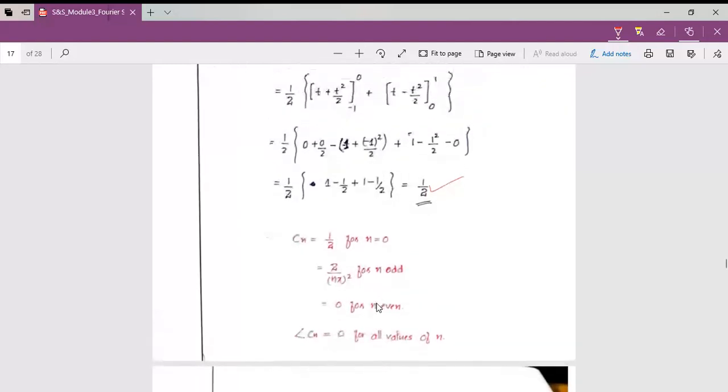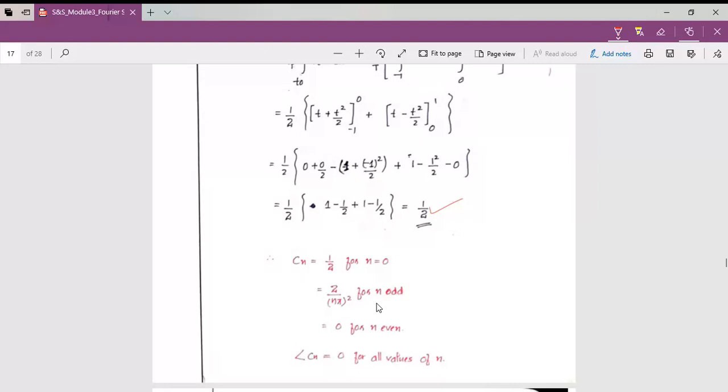Then we know the equation for Cn. So then we need to plot the magnitude spectrum as well as the phase spectrum. So Cn will be a complex number since it is exponential. If there is a complex number, we know how to find the magnitude and phase.